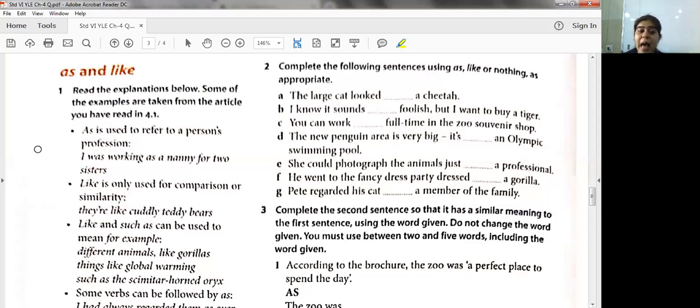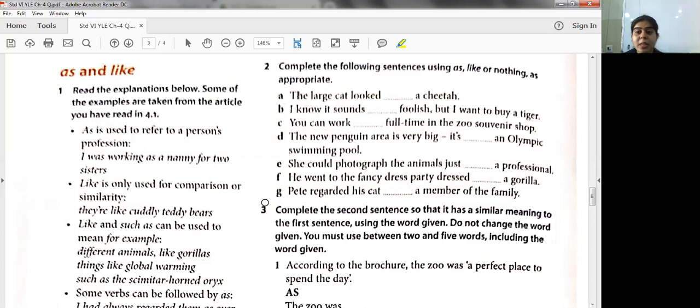Now, where do we use as? As is used to show a person's profession. For example, I am working as a doctor, or I have been working as a teacher for 3 years. So as is used to show the person's profession.